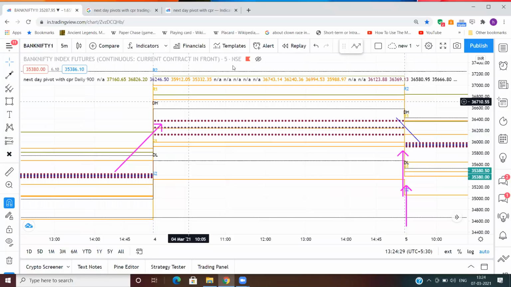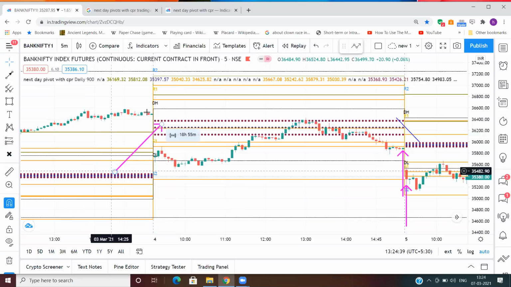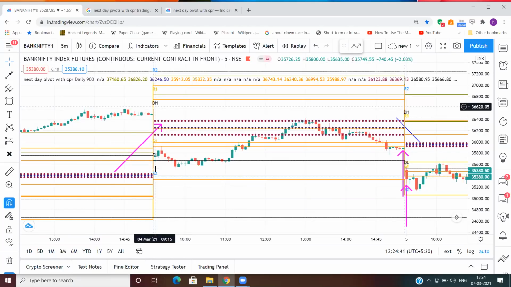And the candle, so this is the bullish formation, okay. And the candle also closed above the CPR. So we were in a bullish mode here. But the very next day, it opened below the CPR, dismissing the bias we have made.